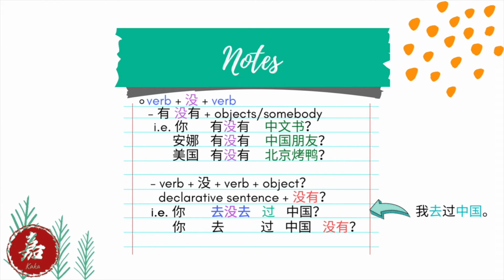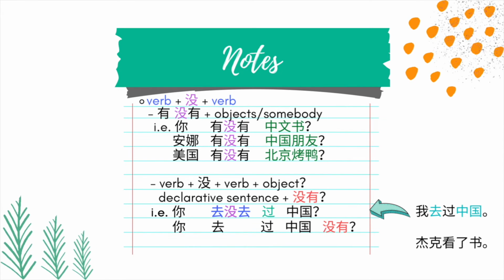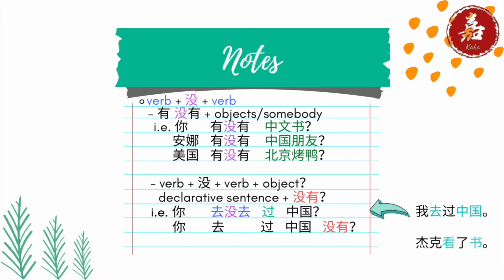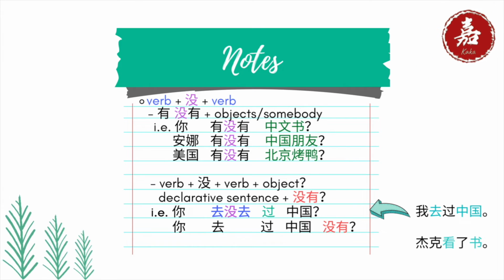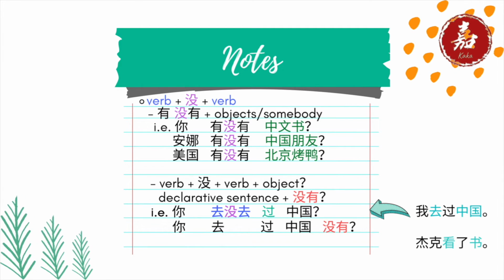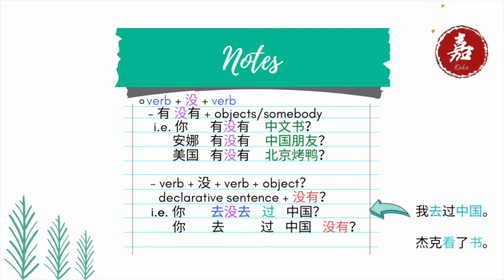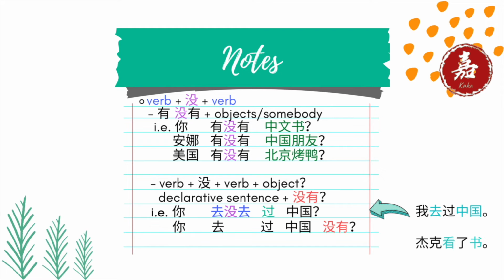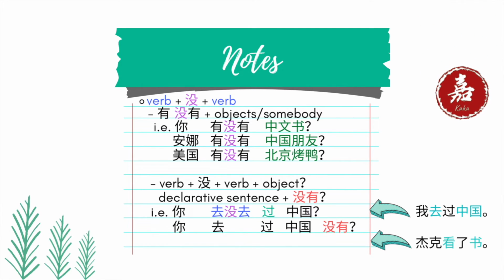Let's have a look at another example. 杰克看了书, Jack read books. 看书 is the phrasal verb, and the actual verb is 看, while 了 is used after the verb to indicate completion of an action. In terms of the two structures, the yes or no form of the verb should be 看没看.